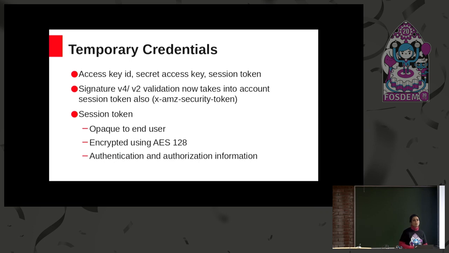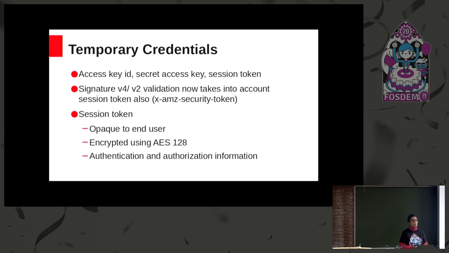So what are temporary credentials? Permanent credentials in order to access S3 resources are a pair of access key ID and secret access key. Temporary credentials, in addition to these two parameters, also include something known as a session token. So what does the session token include?